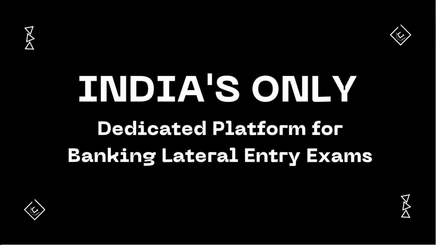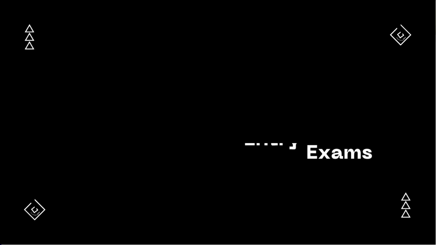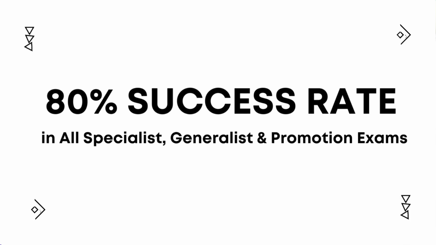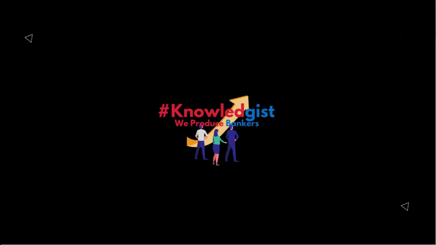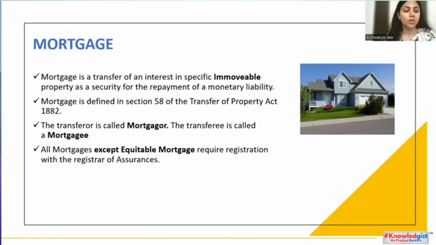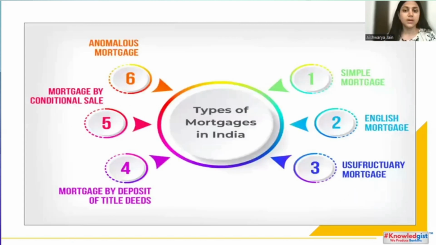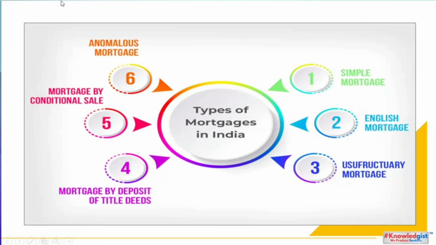Mortgage is defined in section 58 of the Transfer of Property Act 1882. Here the transferor is called the mortgagor and the transferee is called the mortgagee. All mortgages except equitable mortgages require registration with the registrar of assurances. There are different types of mortgages in India. The first is simple mortgage, English mortgage, mortgage by deposit of title deeds, mortgage by conditional sale, anomalous mortgage, and the other is usufructuary mortgage.